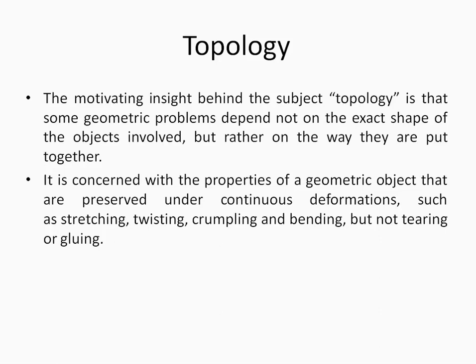That means if we take a piece of paper and we twist the paper or squeeze the paper, in the case of the plain paper and the twisted paper, the topological property remains the same in both the papers. Similarly, if we take a string and stretch that string, the original string and the stretched string have the same topological properties. If we take a stick and bend it, then the straight stick and the bent stick both have the same topological properties.